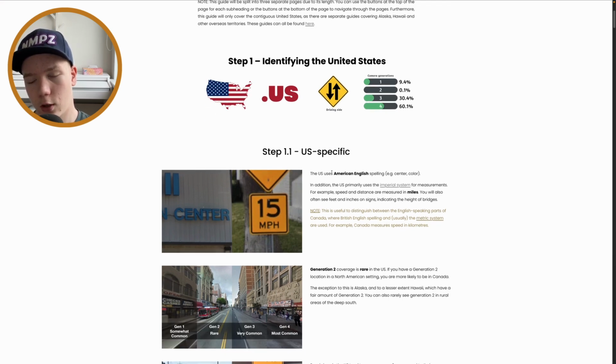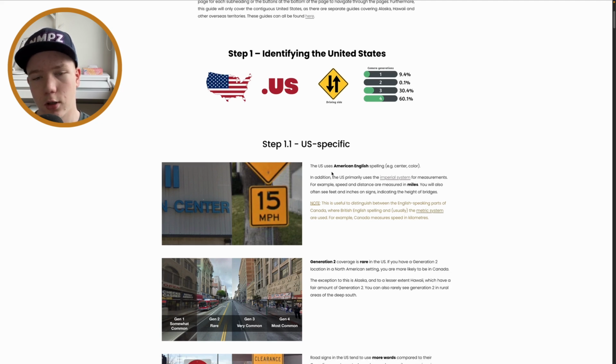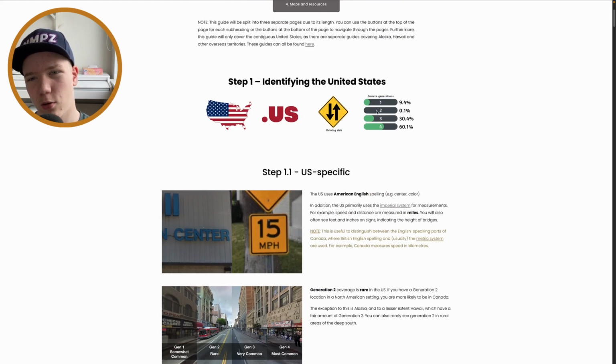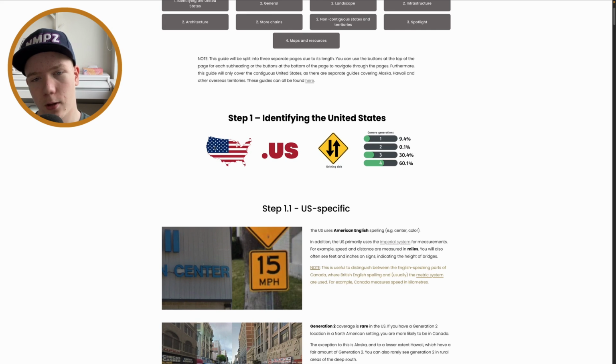So yeah, they do use American English spelling, and they do use miles, the imperial system, which I already did talk about when in Canada. And Gen 2 is much more rare in the US, but it can still exist. So yeah, also obviously this is the flag, this is the shape of the country, and I don't think the .us domain is used a lot, maybe sometimes, but I haven't really seen it at all.